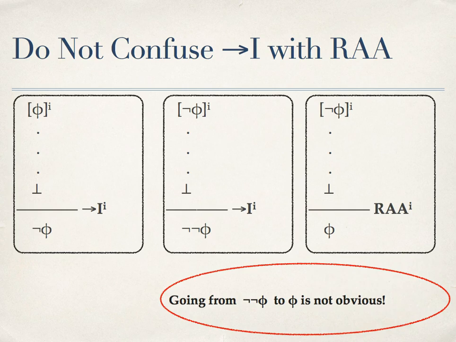So what the rule of reductio ad absurdum formalizes is this idea that a double negation makes an assertion. However, this is a controversial idea, and some mathematicians and logicians do not accept it. So it's important to keep in mind the peculiarity of the rule of reductio ad absurdum.